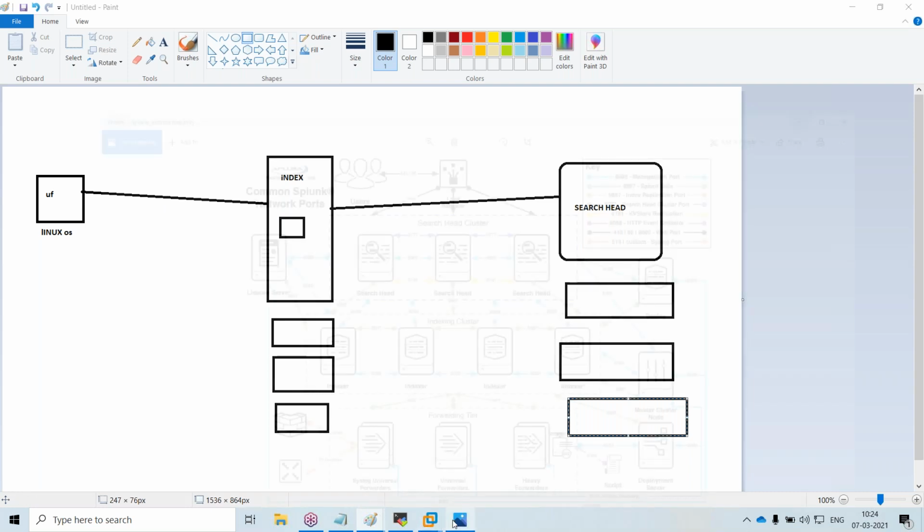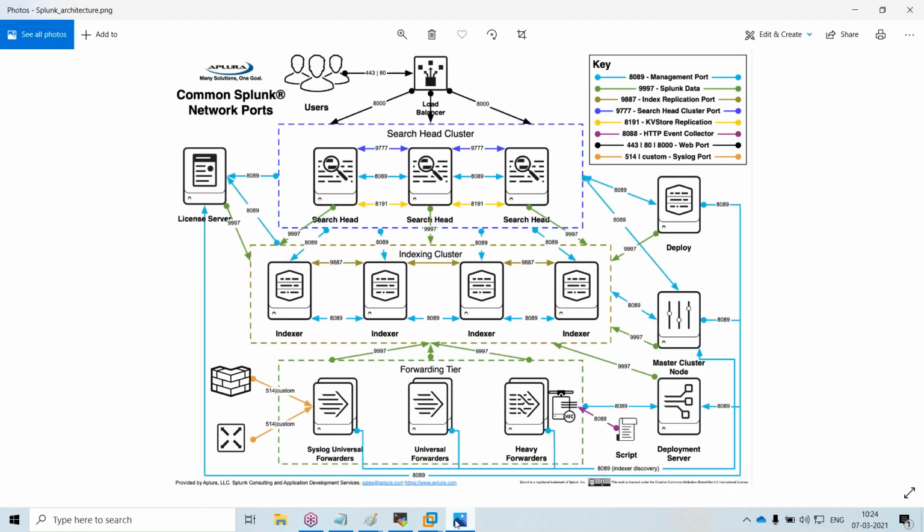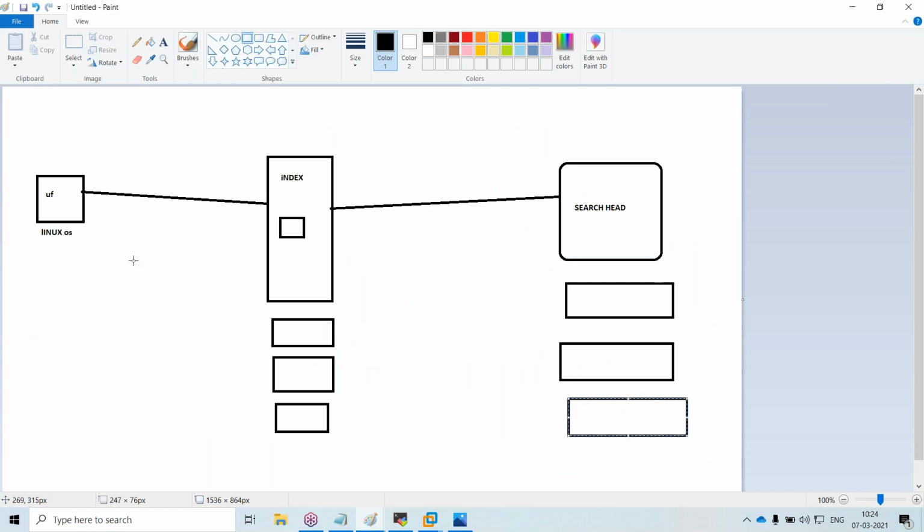And there will be something like a license server. A license manager will be there. It will check whenever you are sending the logs. In Splunk, it is something like how much data you want to send, whether it can be 1 GB per day or 2 GB per day or 3 GB per day. Let us assume I am running one project, and in the project it is generating some 5 GB logs per day.